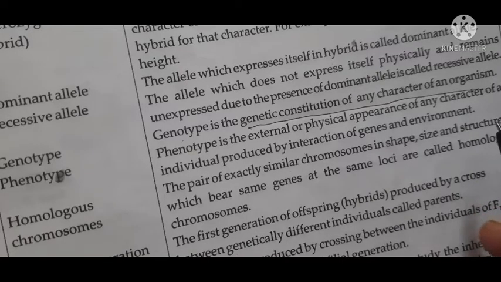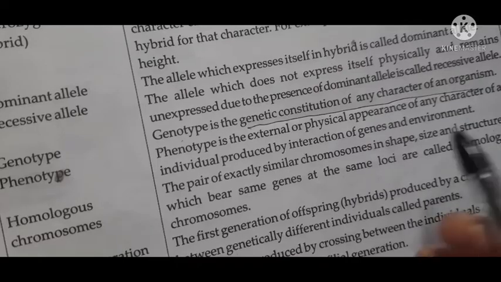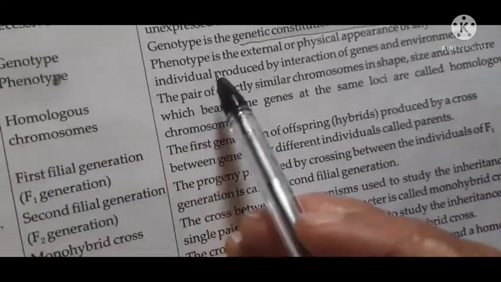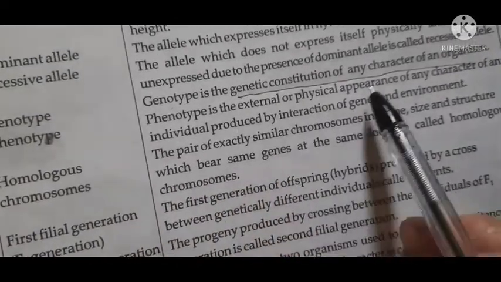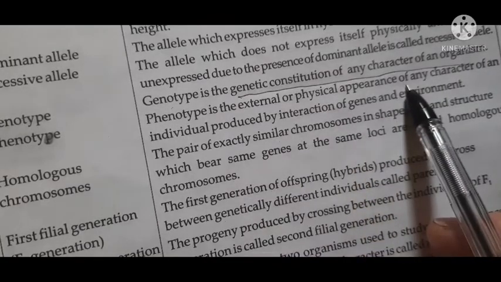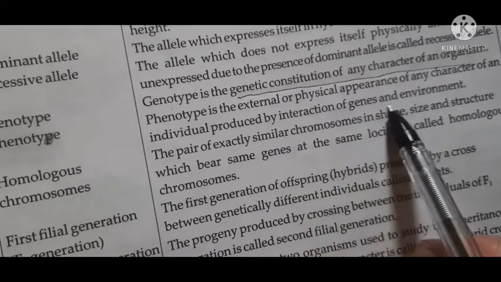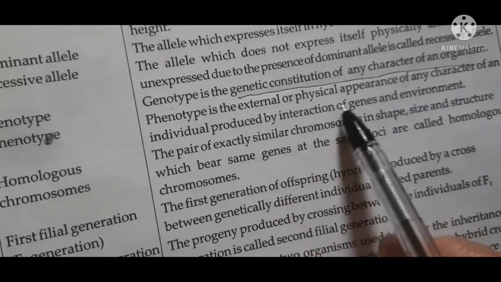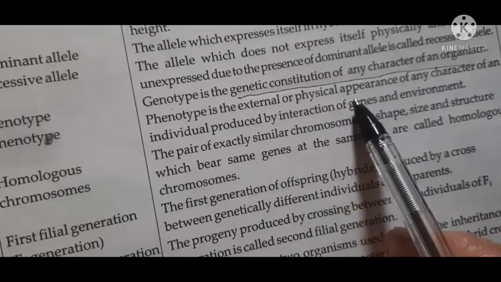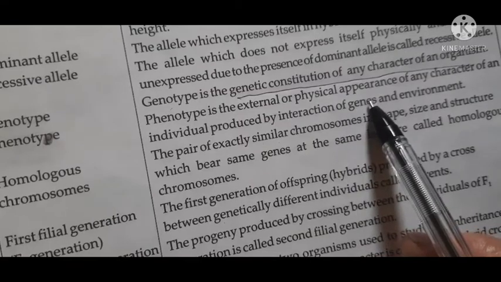It can be both genes capital T, or one gene capital T and the other small t. That is the genetic combination. And phenotype is the external or physical appearance of any character of an individual, produced by interaction of genes and environment. Just remember, it's the external, physical, visible characters. Understood?